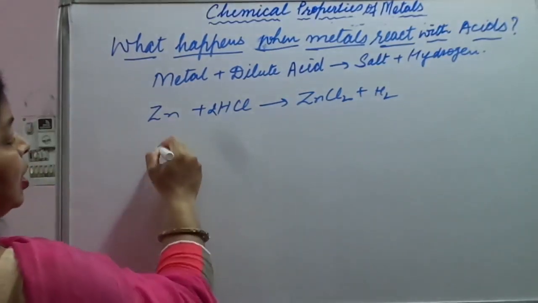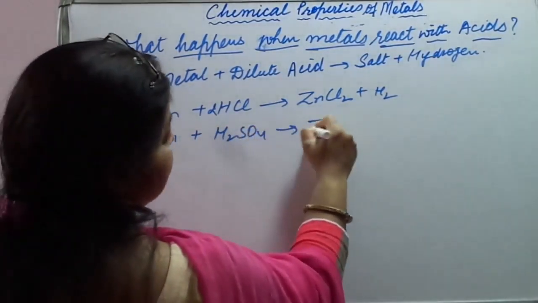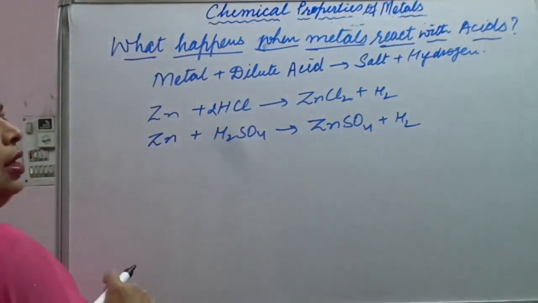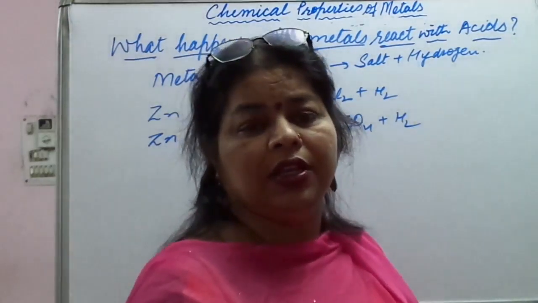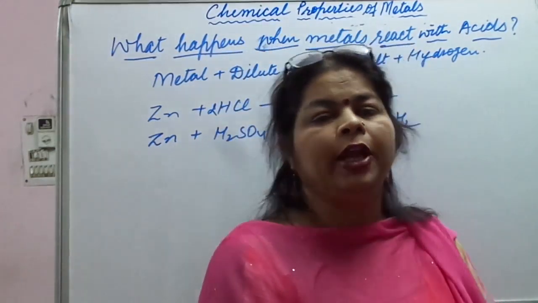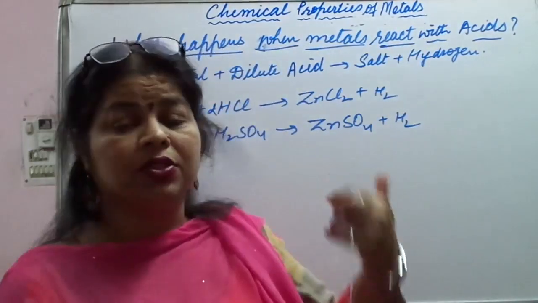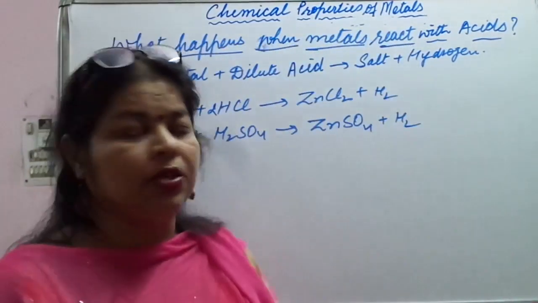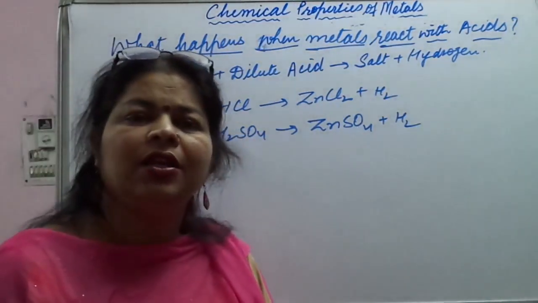Same way, another: let us take zinc plus H2SO4 makes ZnSO4 plus hydrogen gas. Like this the reaction will take place. But there are some exceptions again here. Hydrogen gas is being evolved in all the reactions between metals and acids. But if we talk about nitric acid, we will always consider either HCl or H2SO4. We are not going to consider HNO3.